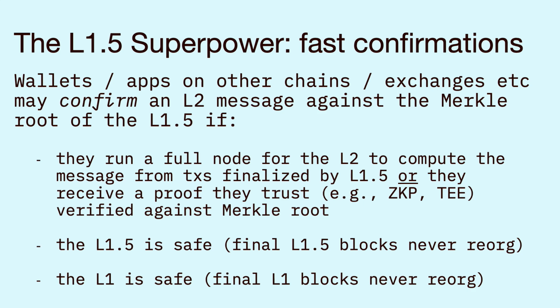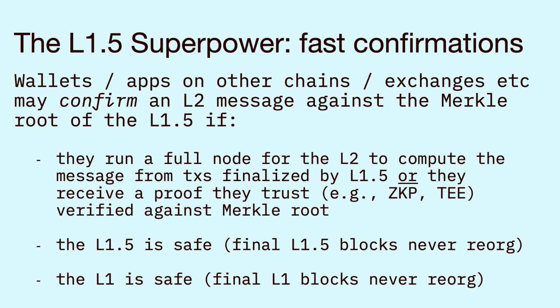Wallets, apps on other chains, exchanges, etc. could confirm an L2 message against the Merkle root of the L1.5, similarly to the L2 superpower of sequencers, if they run a full node for the L2 to compute the message from transactions finalized by the L1.5, or they receive a proof they trust, like a zero-knowledge proof or even a trusted execution environment attestation verified against the Merkle root.